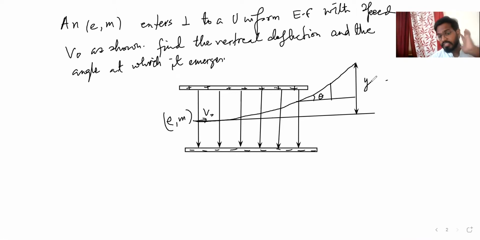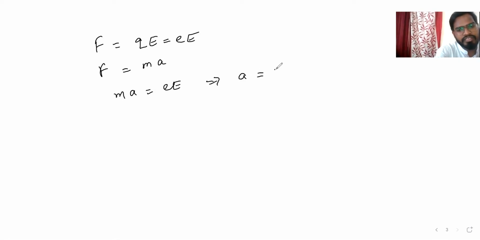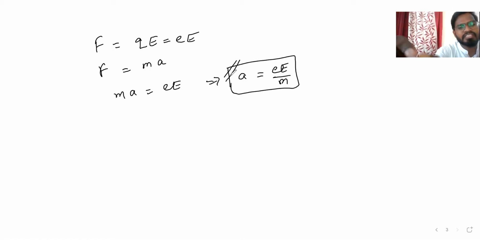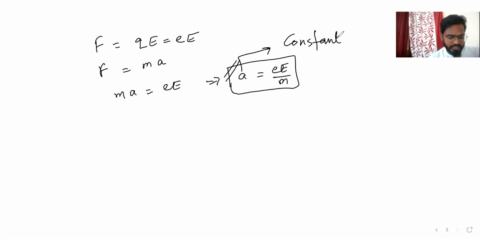Fine. First, we know F is equal to qE, and here the charge is e, so F is equal to eE. We know F is equal to ma, so if you equate both, ma is equal to eE. From there, the acceleration is going to be eE by m. It means the acceleration is constant, guys. This is the point you have to hold on to: the acceleration is constant.